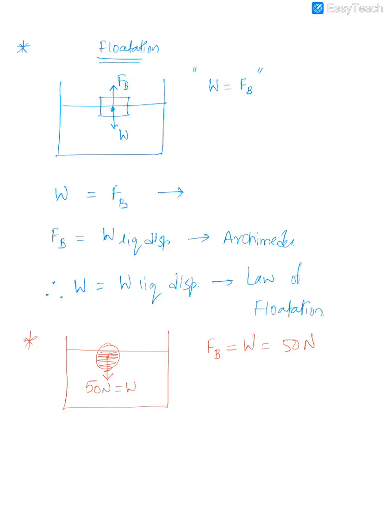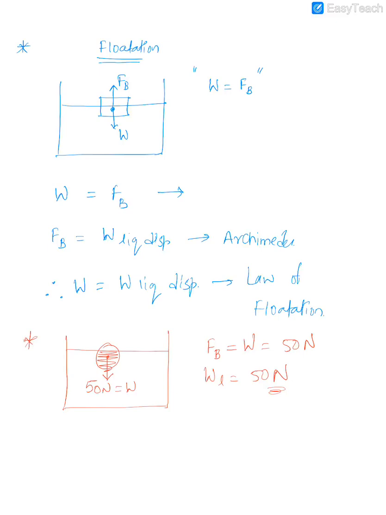Correct? And how much is the weight of the liquid displaced? The weight of the liquid displaced will also be equal to 50 Newton, according to the law of flotation. So if this body was not able to displace 50 Newton of liquid, then it will not be able to float. That's the condition for floating. Clear? Okay, so I hope it is clear to you. If not, you may rewind it a little bit. It's a little difficult, as I told you, this concept of floating.